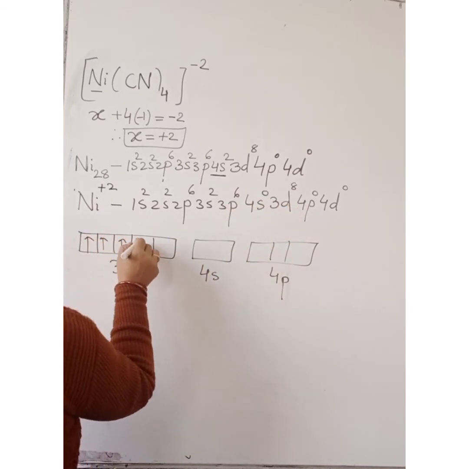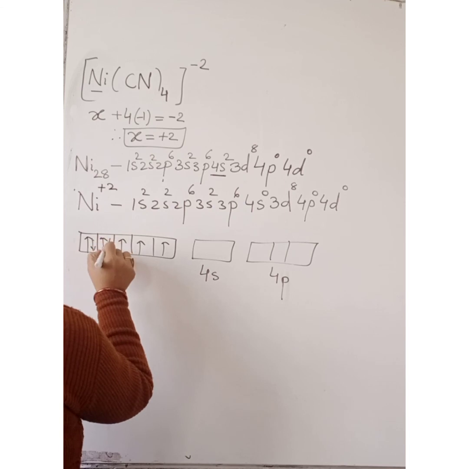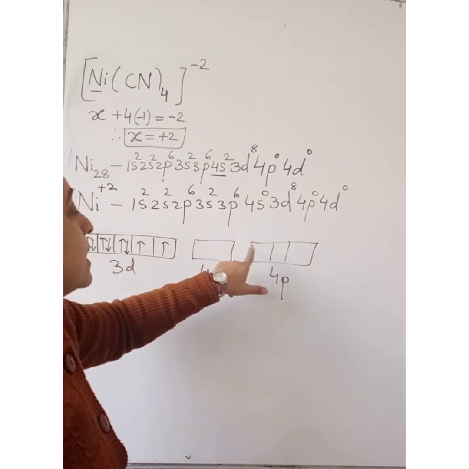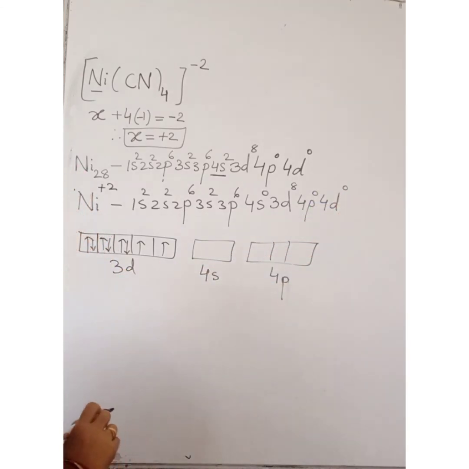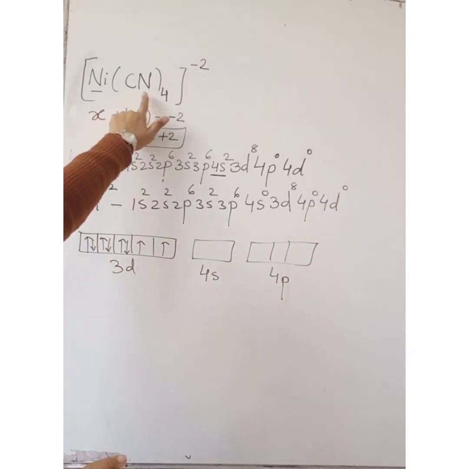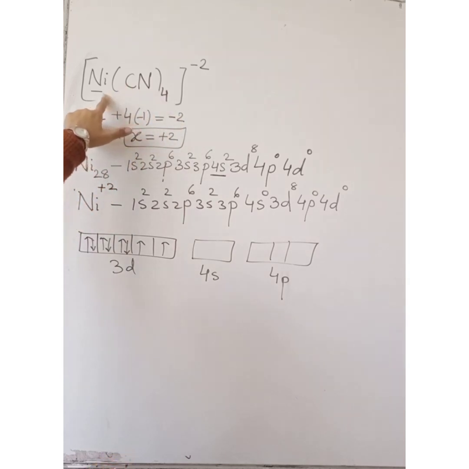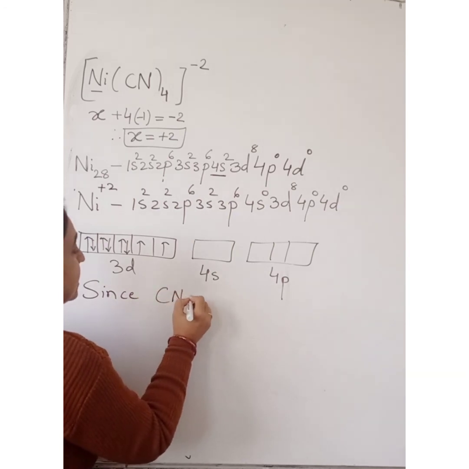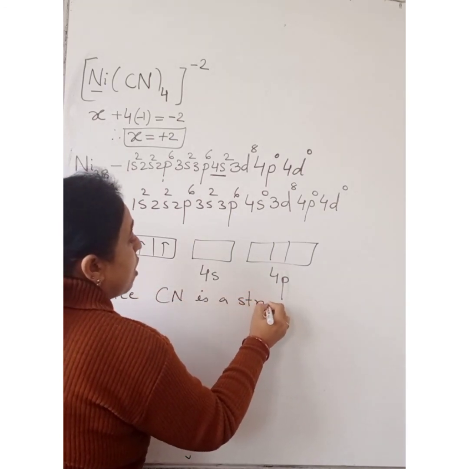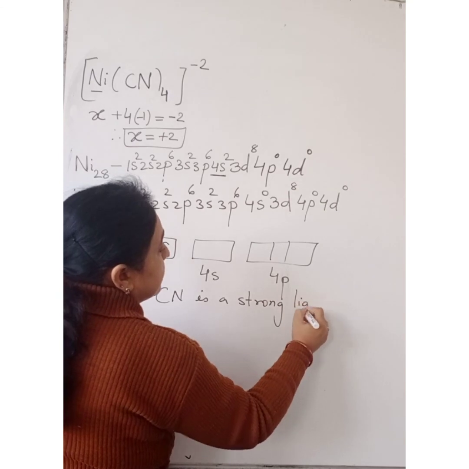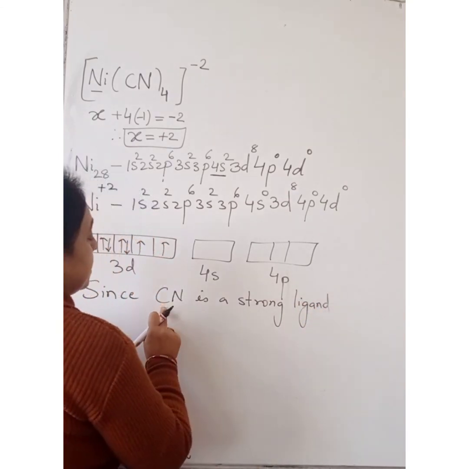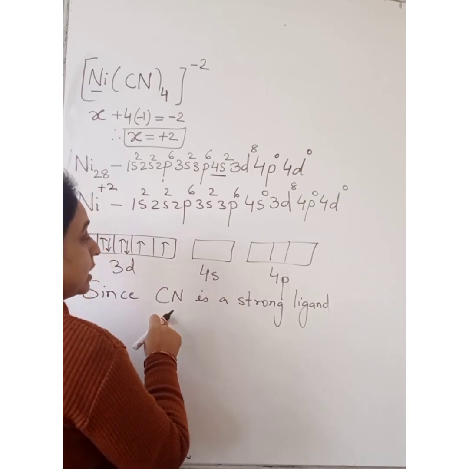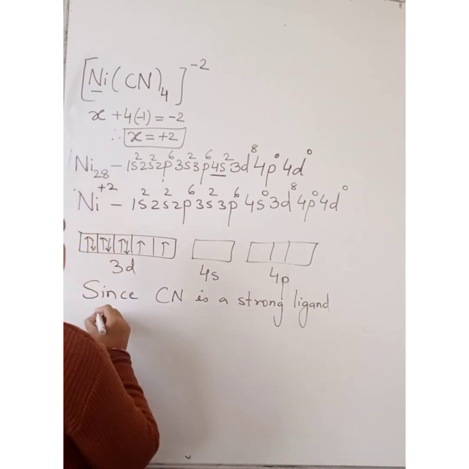So, according to Hund's rule of filling, first the orbitals are singly occupied before pairing takes place. We have no electron in 4s, no electron in 4p, no electron in 4d. Now, check the nature of the ligand which is attached to the central metal atom. Since CN is a strong ligand, how have we recognized that it is a strong ligand? CN attaches through carbon and therefore it is a strong ligand.